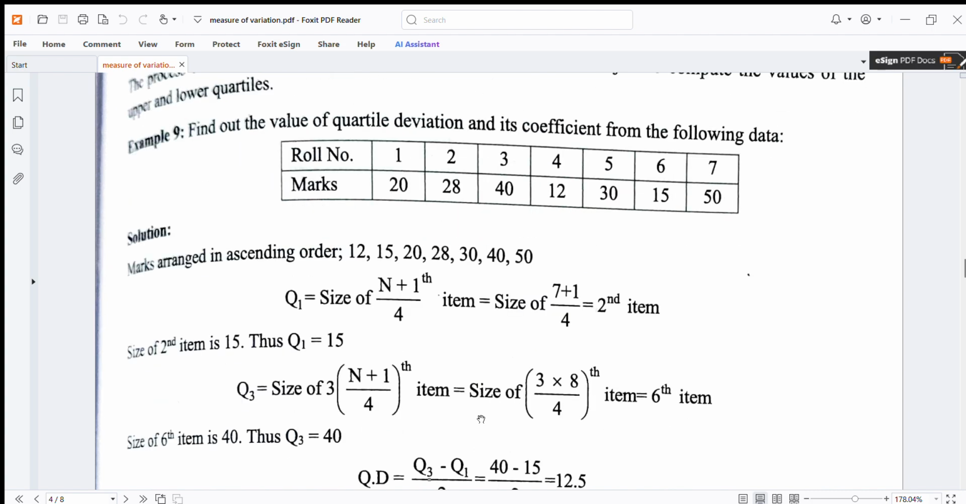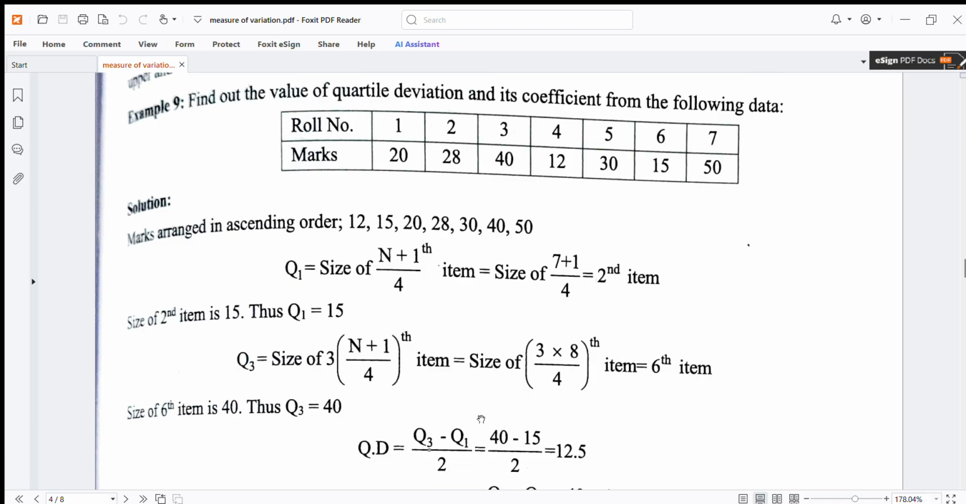coefficient from the following data. Roll numbers 1, 2, 3, 4, 5, 6, 7. Marks 20, 28, 40, 12, 30, 15 and 50. Marks arranged in ascending order will become 12, 15, 20, 28, 30, 40 and 50. Q1 is the size of the (n plus 1) upon 4th item. N is the total number, 7. So (7 plus 1) upon 4 is equal to the second item. The second item is 15.